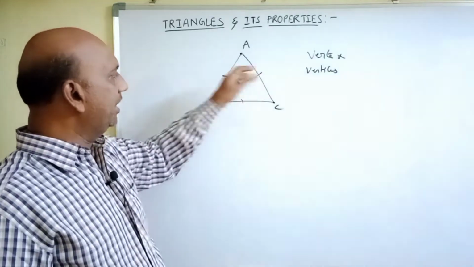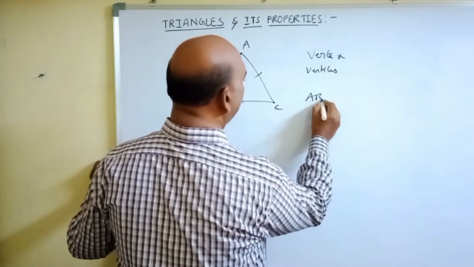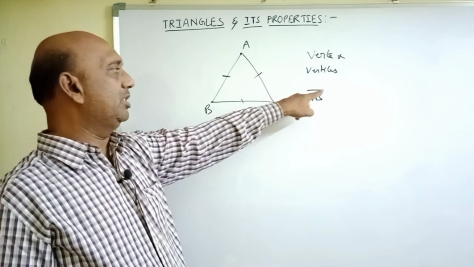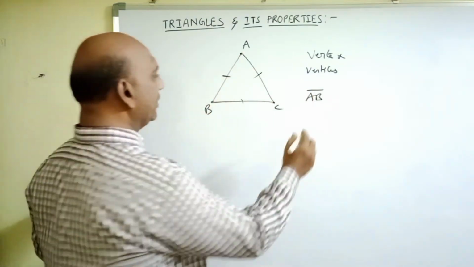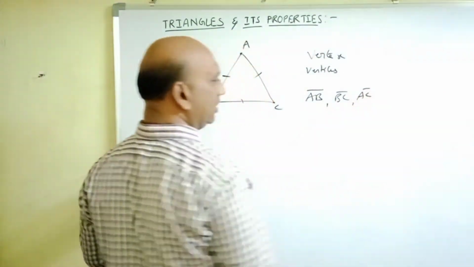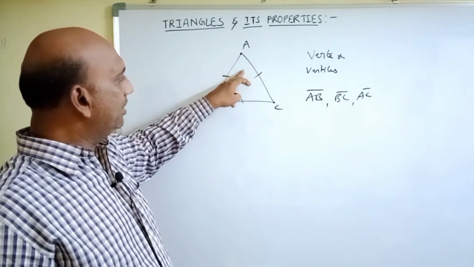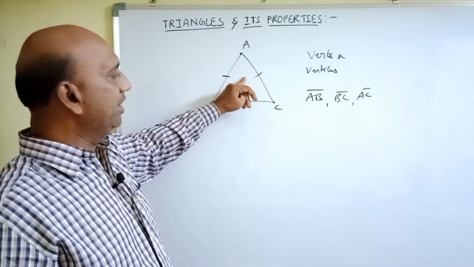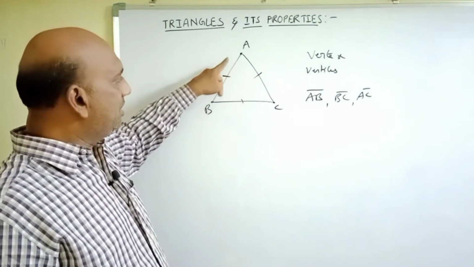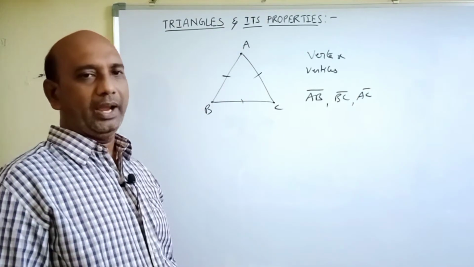And these three are the line segments. What are the line segments? AB is one line segment. It is denoted by AB with the line segment symbol. So, AB is one line segment and BC is another line segment and AC is another line segment. There are three line segments. These three line segments are combined such that there is no gap between any two of them. That's why this is the closed figure with three line segments. This is called as triangle.